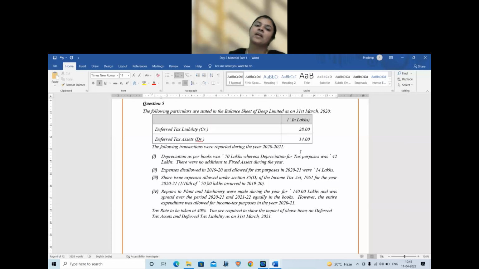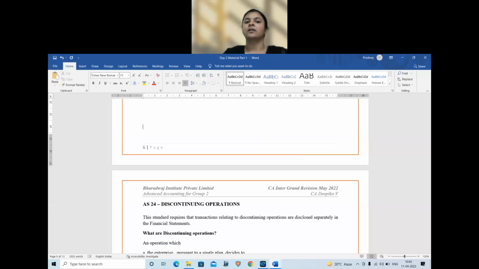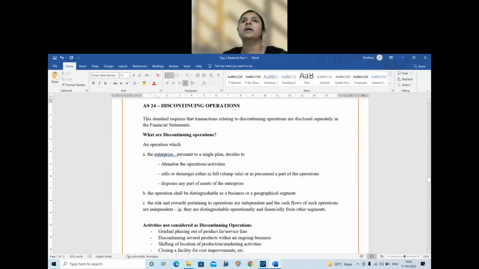Okay. So now we go ahead to the next standard. So we are left with AS 24, 26, 29 and 18. Okay, predominantly theory oriented standards. So let's start with AS 24, a smaller standard. Practically, it is a disclosure related standard. AS 24, discontinuing operation, is a disclosure related standard.